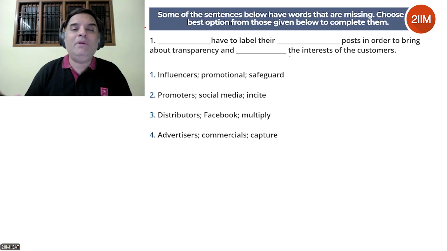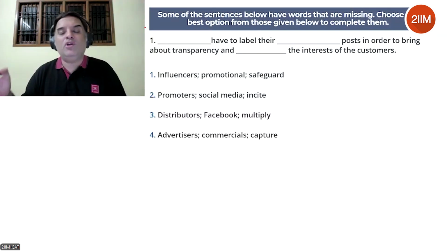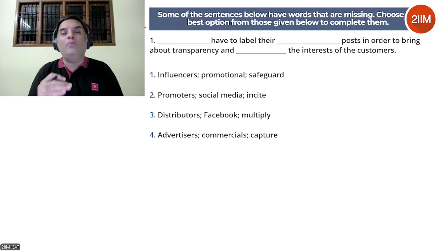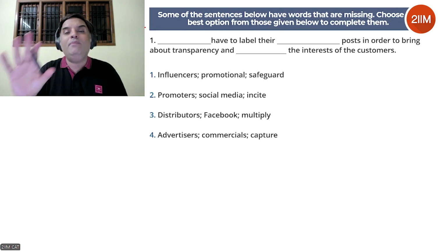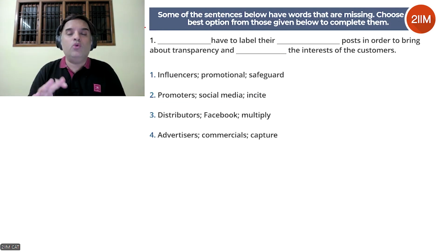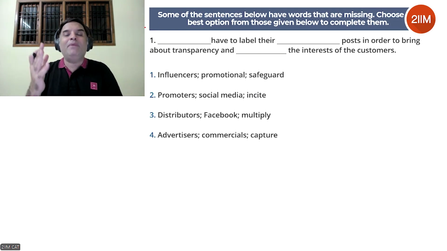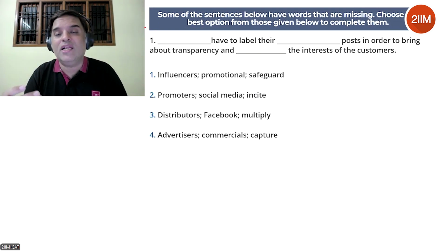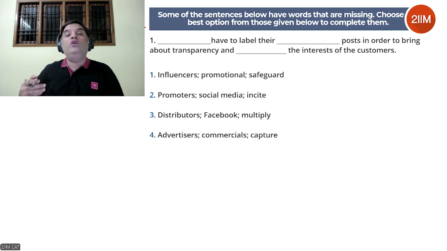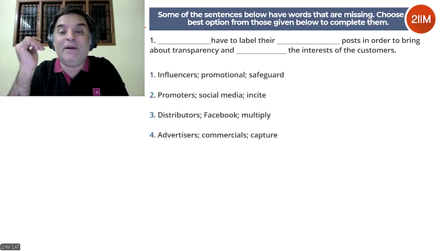Now there are multiple blanks here. You don't have to go in a particular sequence. Before even looking at the options, ask yourself if you can make some guesses on your own. Again, you don't have to make elaborate guesses. Broad guesses are absolutely fine. Don't spend too much time. Spend a few seconds just making quick guesses. If something clicks, keep that in mind. If you're able to make a logical guess, that can help you when you look at the options. The options won't confuse you as much. If you go to the options directly, they might confuse you.